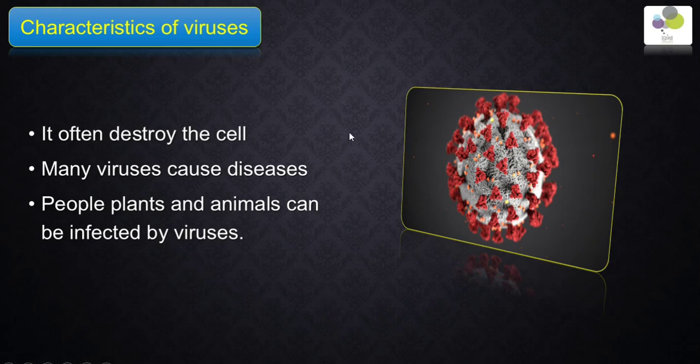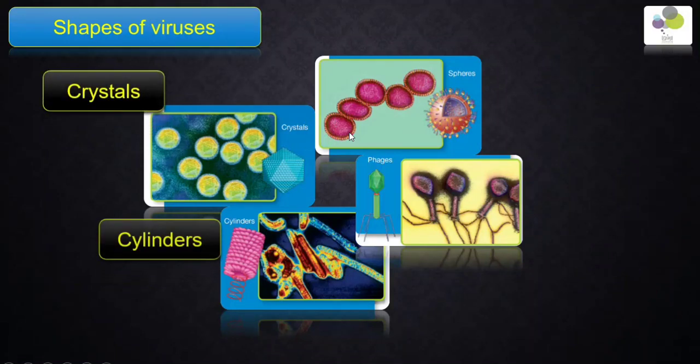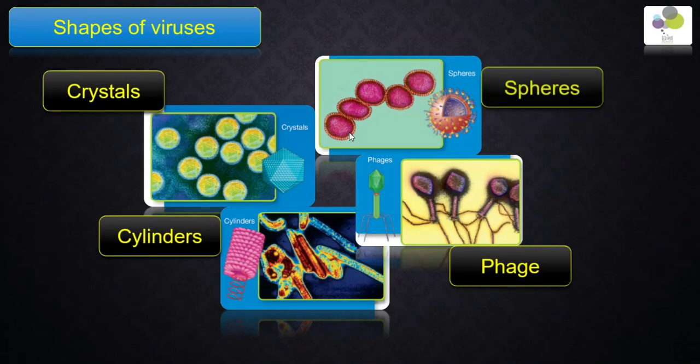What about the shapes of the virus? Viruses have many shapes. As you can see, some viruses have a crystal shape, and some have a cylinder shape. This shape is called a phage, and some have a sphere shape. Each virus has a specific structure that fits a specific type of cell.